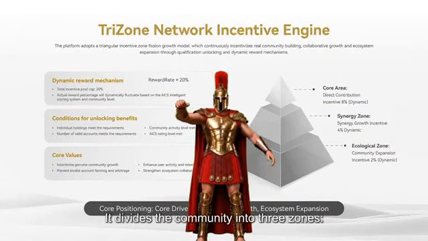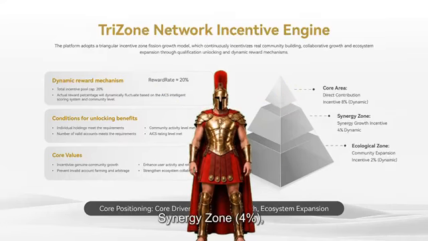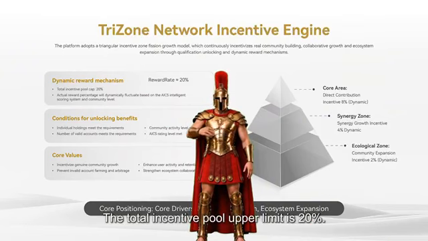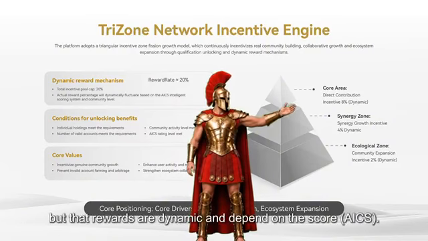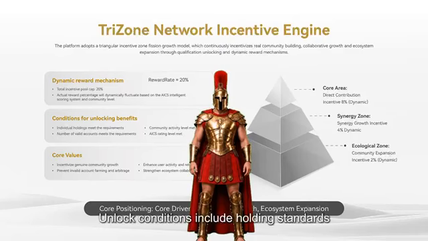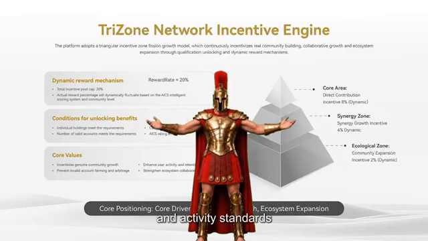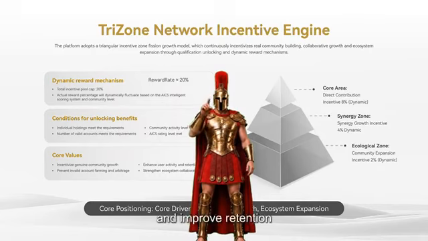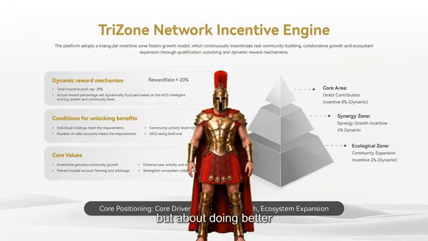It divides the community into 3 zones. Core zone, 8%. Synergy zone, 4%. Ecosystem zone, 2%. The total incentive pool upper limit is 20%. But the focus is not on the proportions, but that rewards are dynamic and depend on the score, ICS. Unlock conditions include holding standards, user quantity standards, and activity standards. Core value: prevent account farming, encourage genuine growth, and improve retention. In one sentence summary, it is not about referring more, but about doing better.